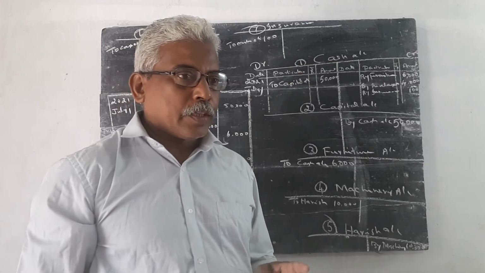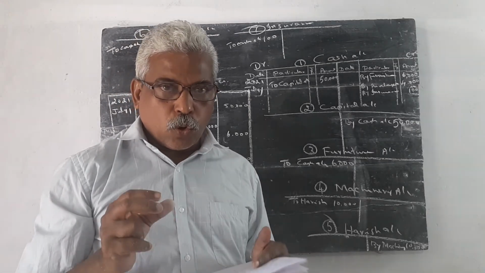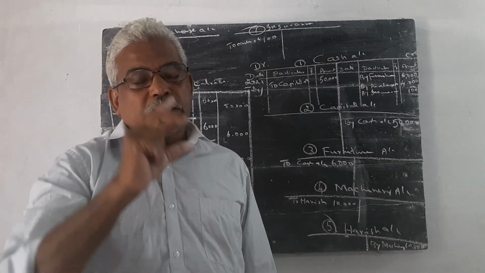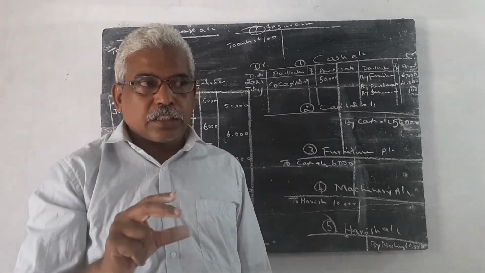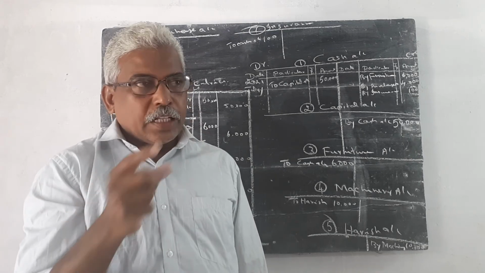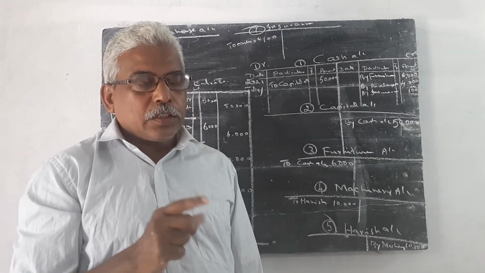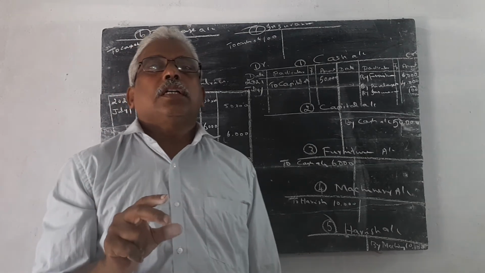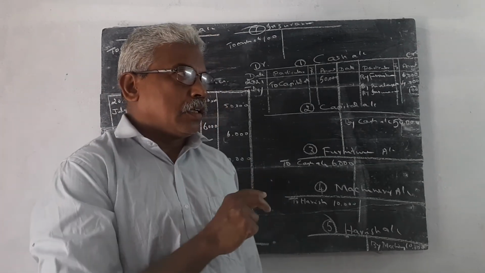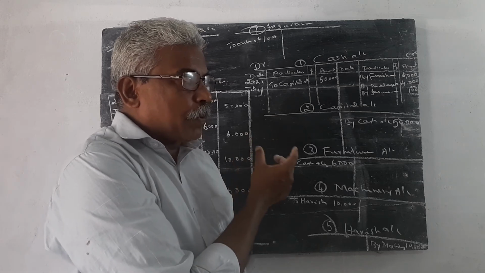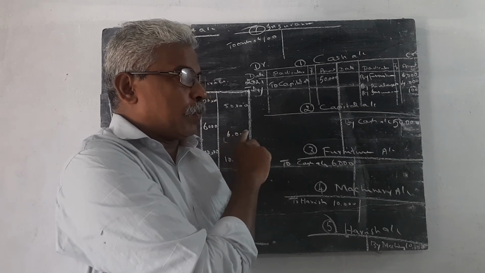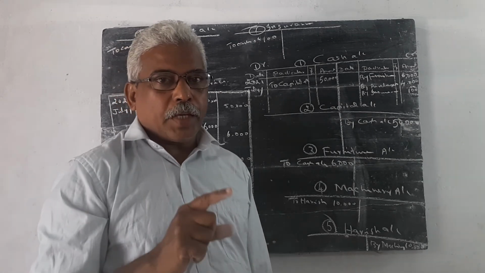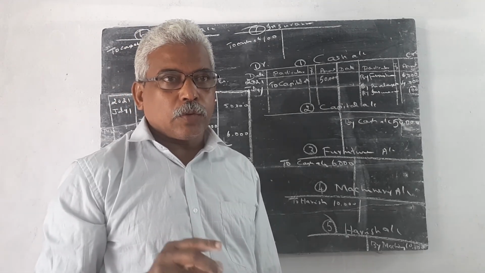Dear students, I hope you all have question number 6. The first 6 questions of the first chapter are on the accounting equation. Then from the 7th question onwards, I hope you have already solved the journal entries. But with the help of the journal, we prepare the ledger accounts. So we have to prepare the ledger accounts one by one, from the 7th problem, 8th problem, 9th problem onwards.